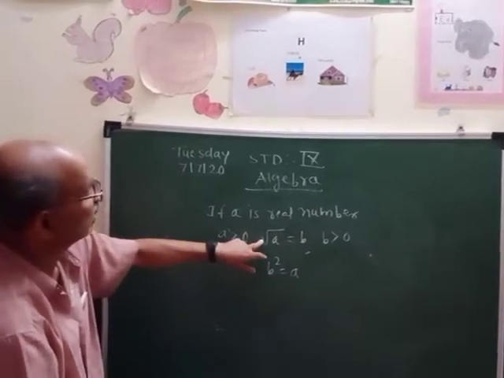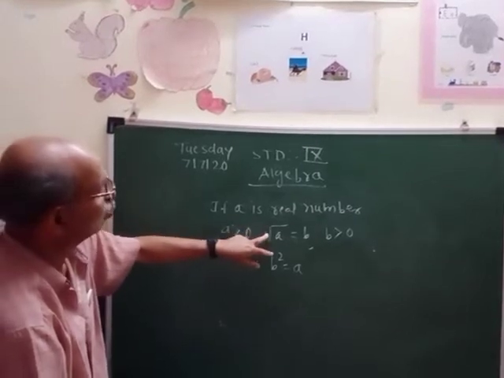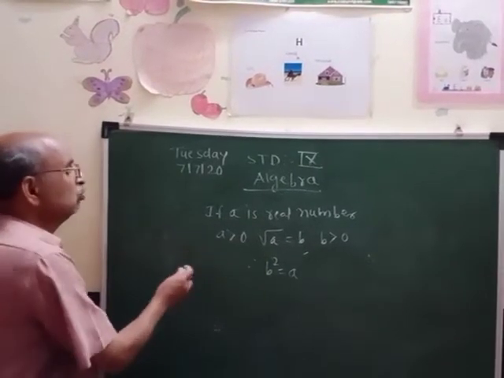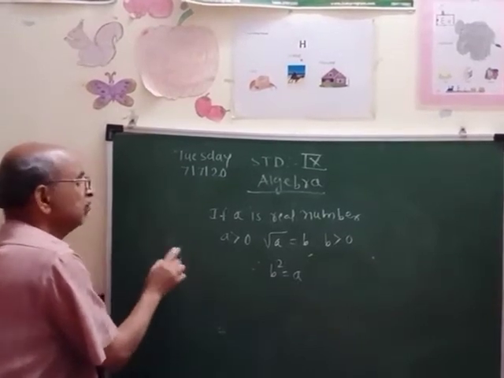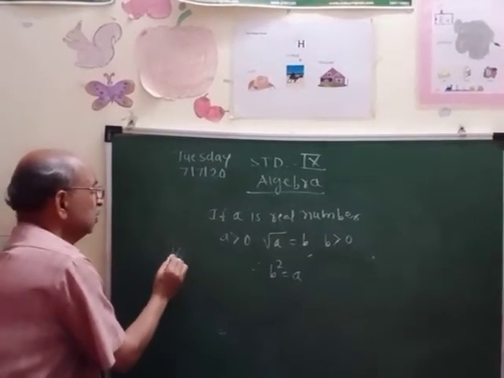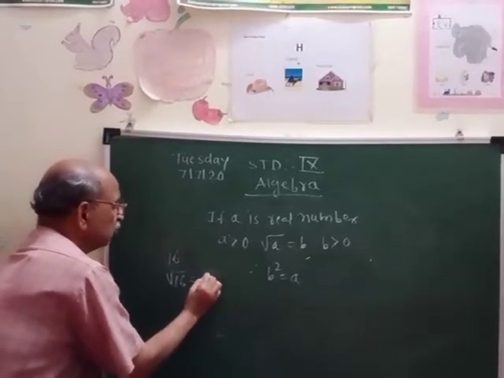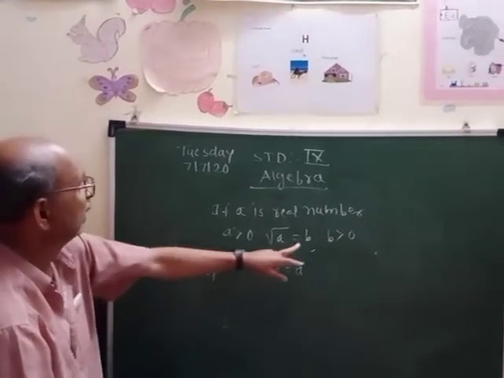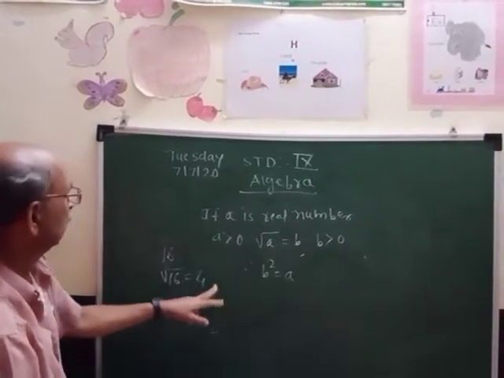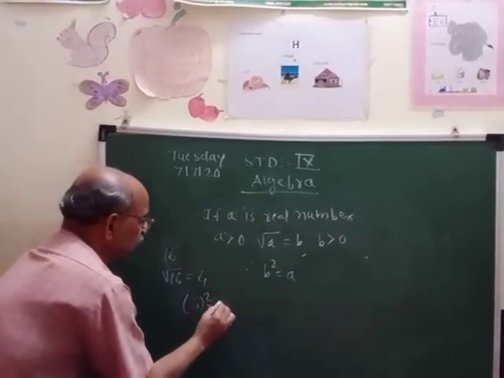Now this is called the square root because here no number is written, so it is understood as 2, and that is the square root. So I will show you the example. Suppose we have taken 16. 16 is our a, which is a real number. So root 16 is equal to 4. So your value of a is 16 and your value of b becomes 4.